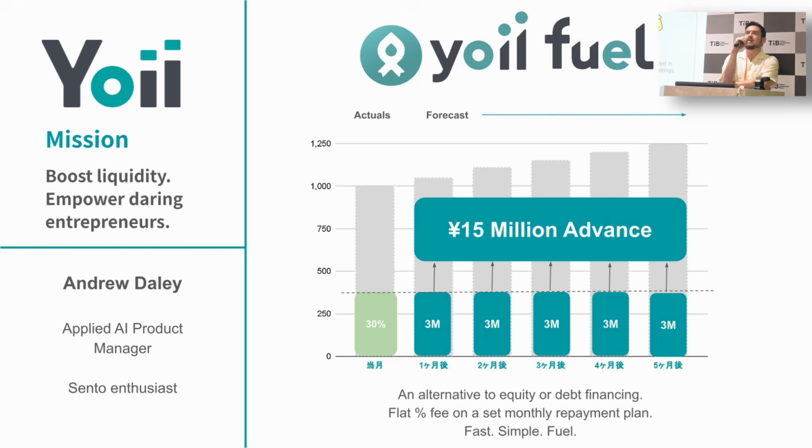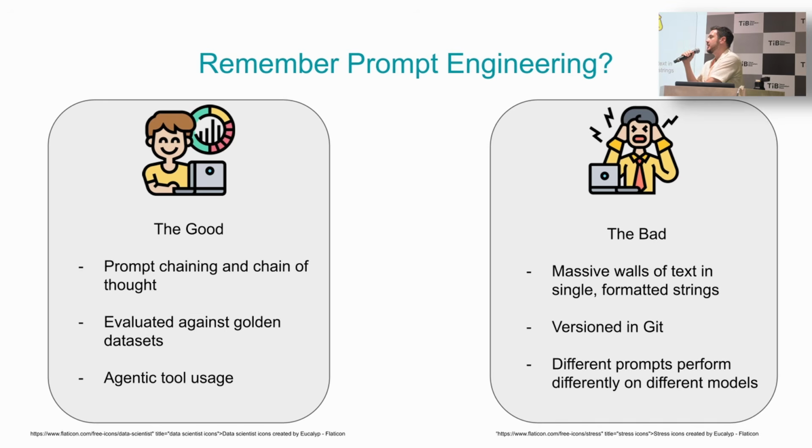So if we can all think back to when this all kind of started, maybe 2020, 2021, there was a lot of talk about prompt engineering. There were people making six-figure USD salaries in order to tune and write just the best prose that would give the best results to these agentic systems. Some good did come out of that. We got in the habit of prompt chaining and developing these kind of chain of thought habits for these systems. We also began to evaluate our prompts against golden data sets or question sets.